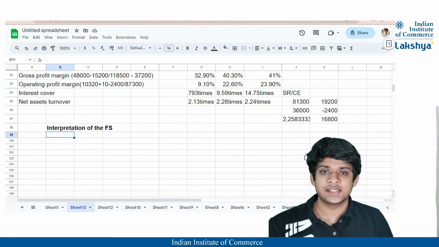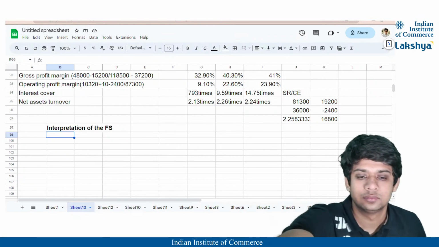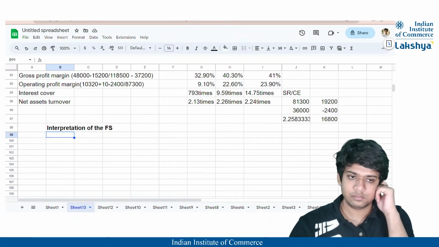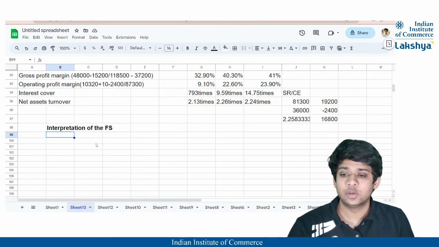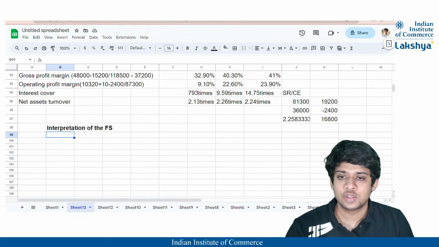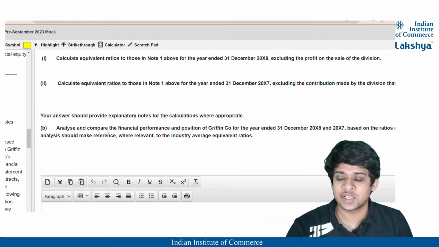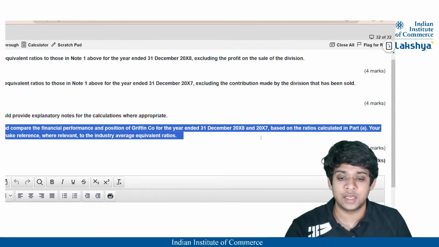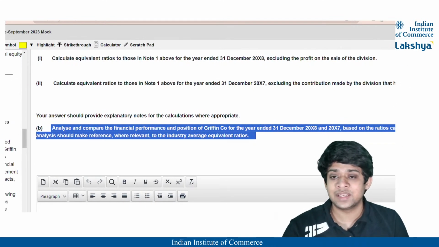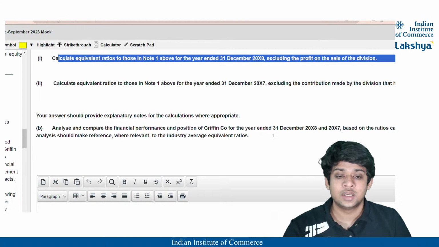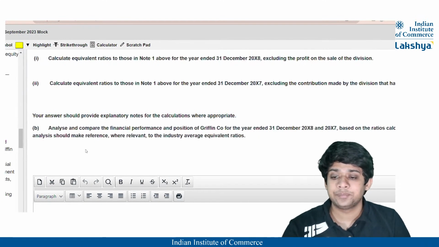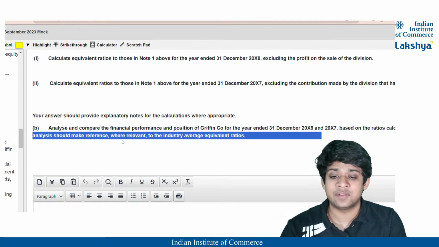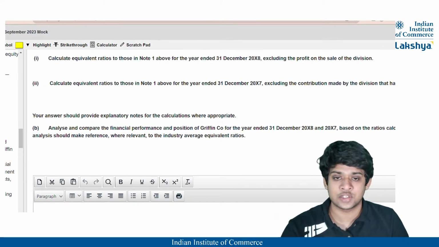Okay, guys, I hope we are back. Now, interpretation of the financial statements. What they mentioned for the last one: analyze and compare the financial performance and the position of Griffin Company for the year ended 31st December 2008 and for 2007 based on the ratios calculated in part A. So based on these ratios, you're supposed to compare and provide analysis, making reference wherever relevant to the industry average equivalent ratios.